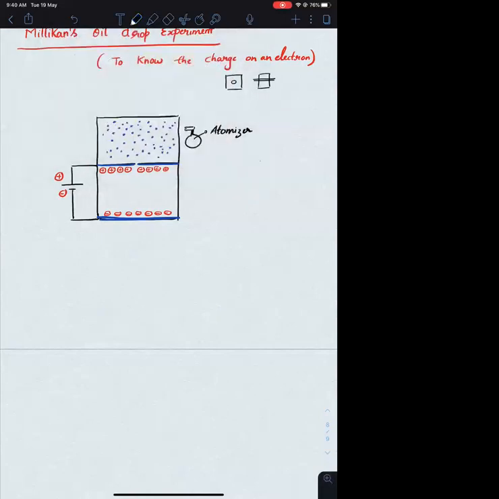We know that an atom is made up of electrons as well as some other entities. For now, as of now, we know that an atom is made up of electrons and some other entities. What did he do? In order to isolate electrons, he incident some energy on the electron. What will happen if I incident energy on the electron? The energy of the electron will be increased.